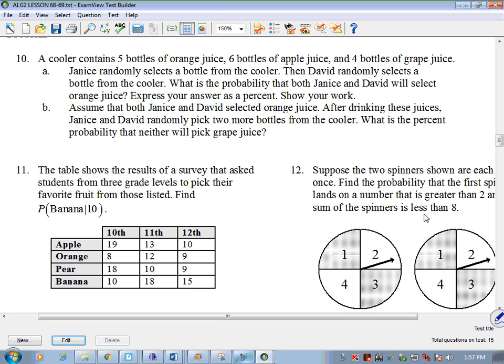Part 2 of Algebra 2, lesson 68 and 69. Question number 10.